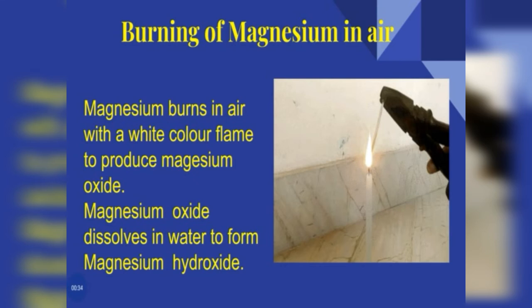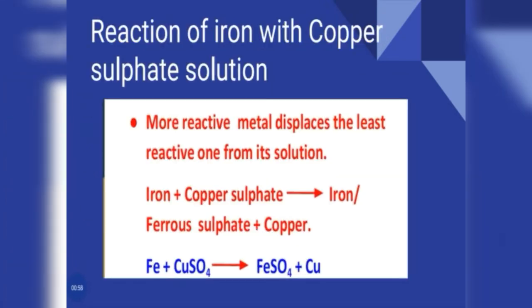This magnesium oxide, that is the powdery ash, when dissolved in water, forms magnesium hydroxide. It completely dissolves in water and forms magnesium hydroxide. So here you can see these are the two new substances formed in this reaction, that is magnesium oxide and magnesium hydroxide.